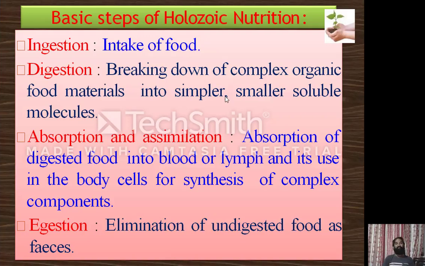The food contains large complex organic substances, which undergo breakdown and are converted into very simple, smaller, soluble molecules. This process is called digestion. In the alimentary canal, digestion takes place at various places: digestion at the mouth, at the stomach, at the duodenum, and at the small intestine.